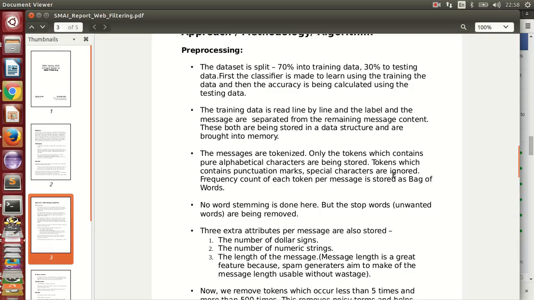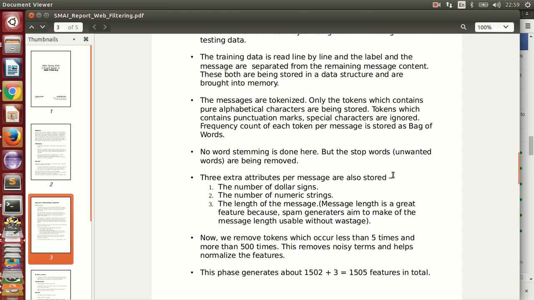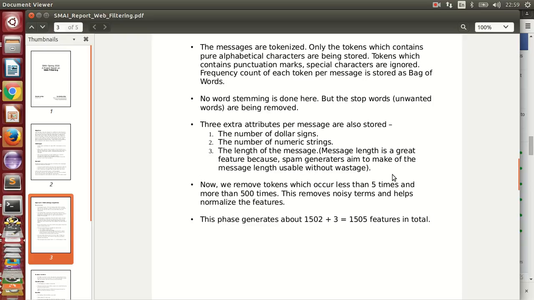Next, the messages are tokenized. Only the tokens which were pure alphabetical characters are stored. We ignore the punctuation marks and special characters, and we maintain a frequency count for each token, and for each message we stored it as a bag of words. We do not do stemming here, but the stop words are removed.